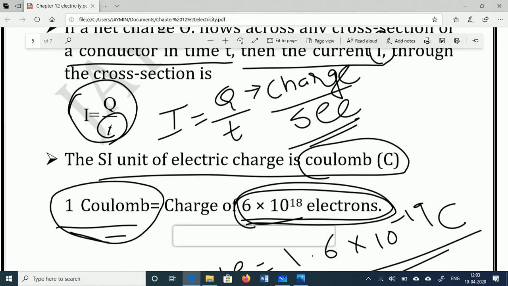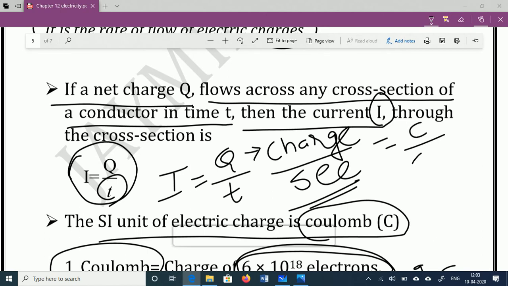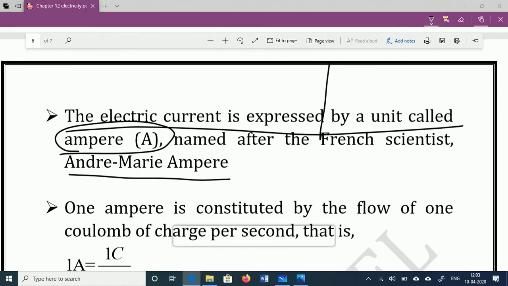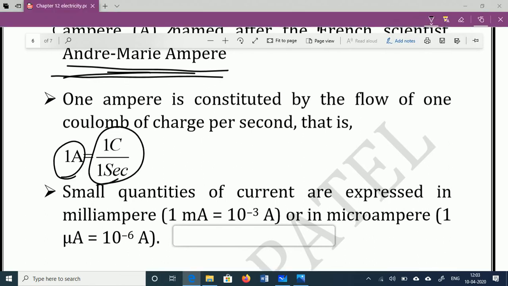Charge is measured in Coulombs and time is measured in seconds. So the unit of current is Coulomb per second, and this Coulomb per second is called an ampere, in honor of Andre Marie Ampere, who generated the concept of electric current. So the unit of current is 1 ampere.